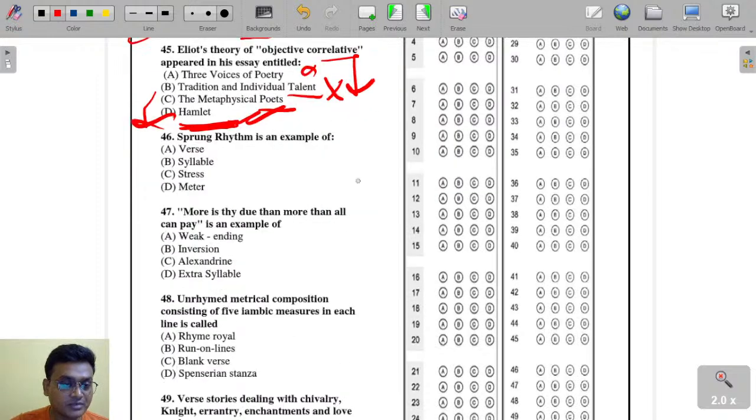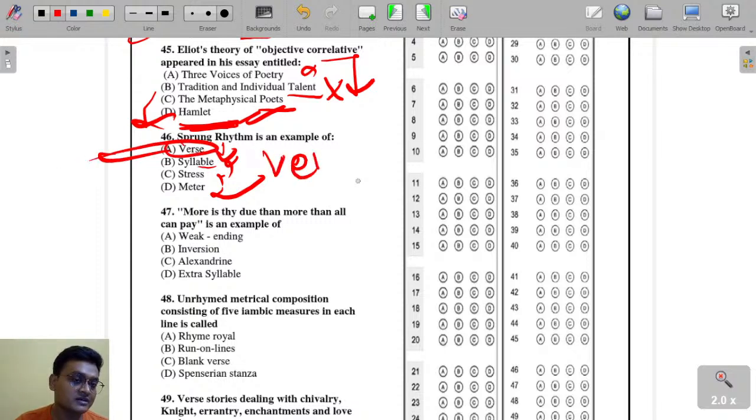Sprung rhythm is an example of objective correlative? Bars, syllables, stress, meter. Sprung rhythm, okay, is a verse. Sprung rhythm is actually an example of verse. Okay. Chalo.